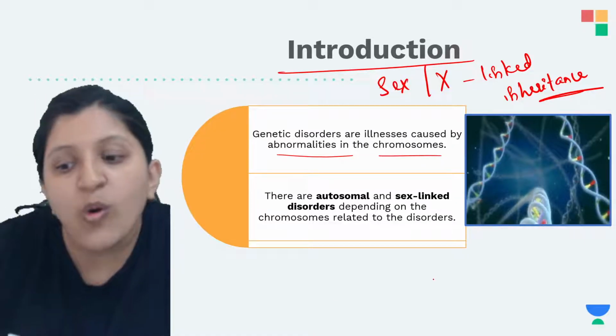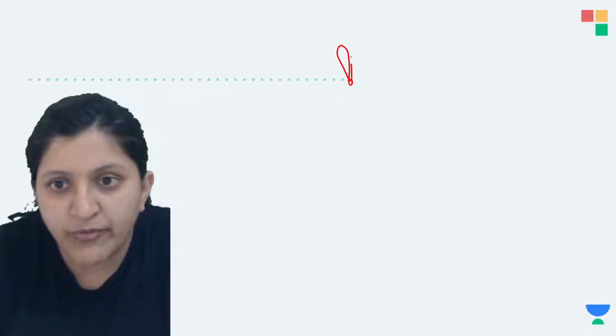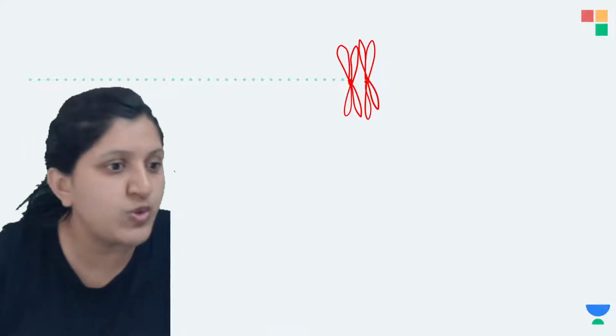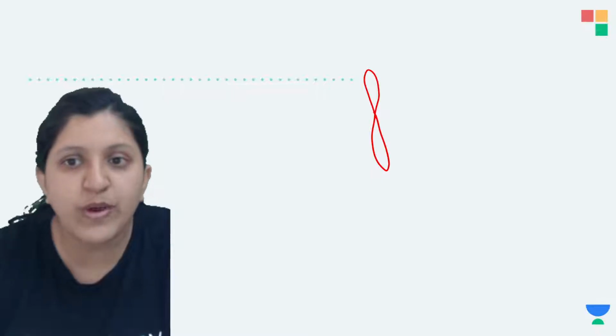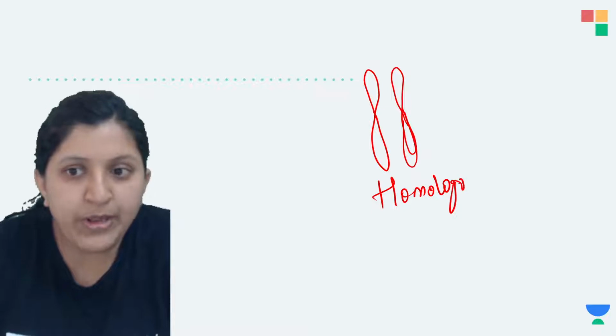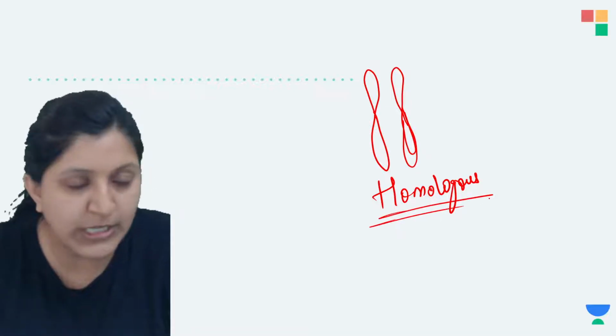Let's say whenever we mention a chromosome, chromosomes always appear in a homologous pair. Whenever cell division has to occur, this one is a chromosome which is there in a homologous pair. Let's draw only one arm so that you will understand, only for reference. Now this is one chromosome, this is one chromosome, so it is a homologous chromosome. Always a homologous pair will be there with respect to the body chromosome.